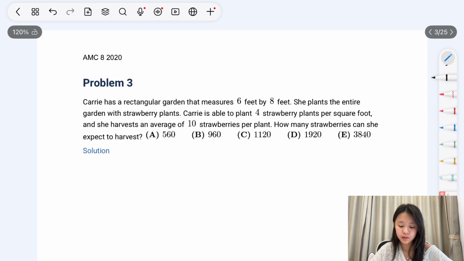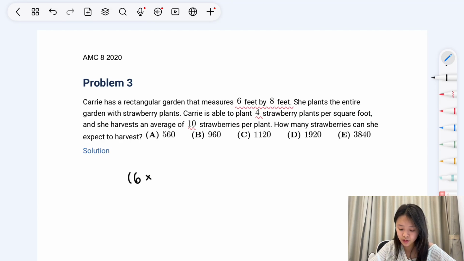Problem 3. Carrie has a rectangular garden that measures 6 feet by 8 feet. She plants the entire garden with strawberry plants and is able to plant 4 strawberry plants per square foot and harvest an average of 10 strawberries per plant. How many strawberries can she expect to harvest?